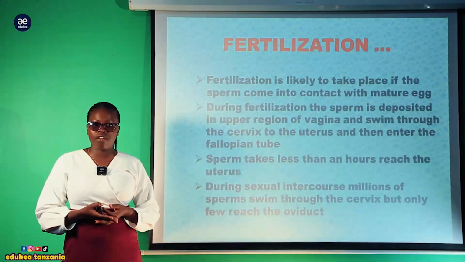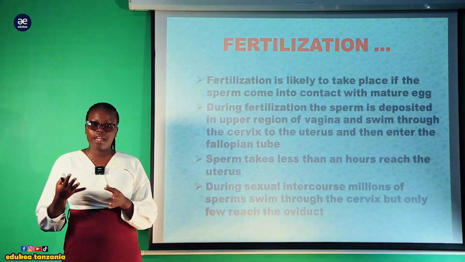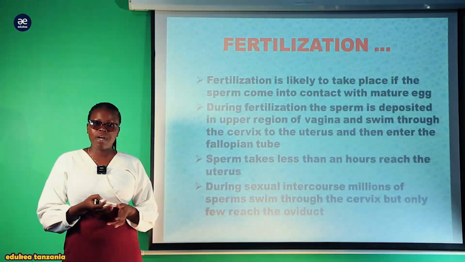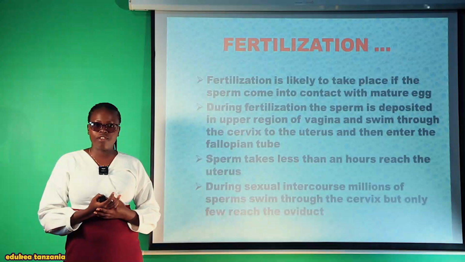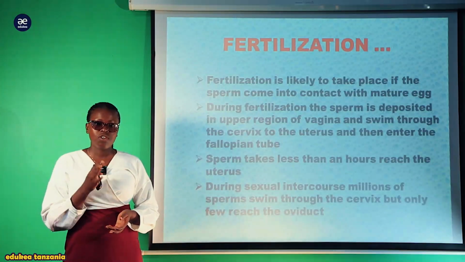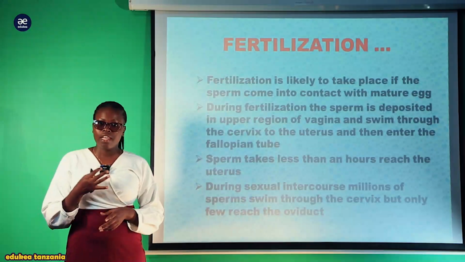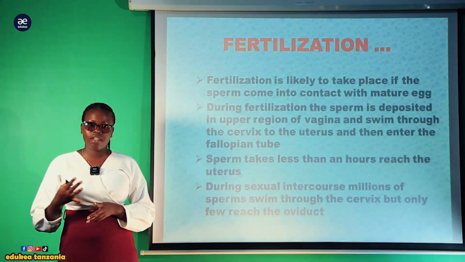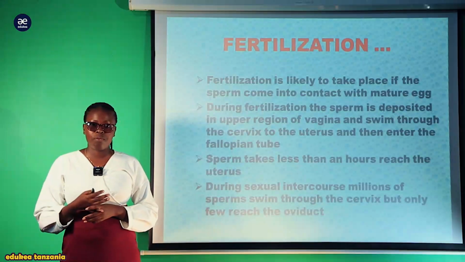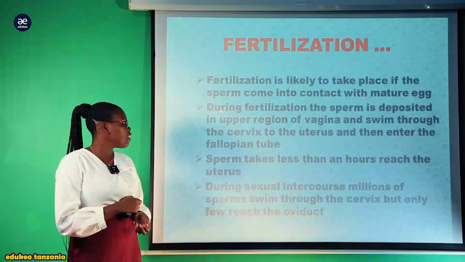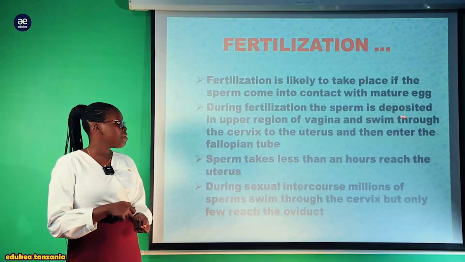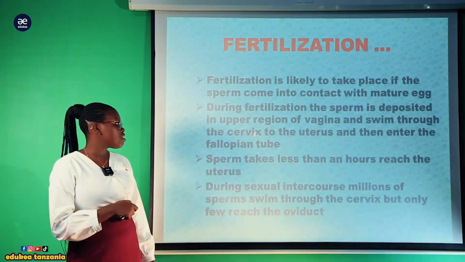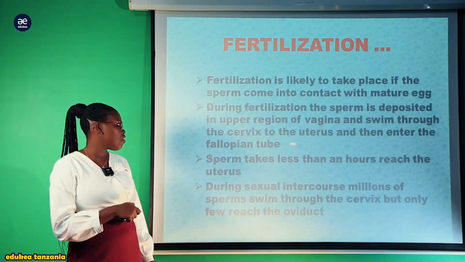So mates can have copulation or sexual intercourse during the day of ovulation, but still fertilization may not take place. There are several factors which may hinder the fertilization process from becoming successful and ending up with pregnancy. During fertilization, the sperm is deposited in the upper region of the vagina and swims through the cervix to the uterus and then enters the fallopian tube.